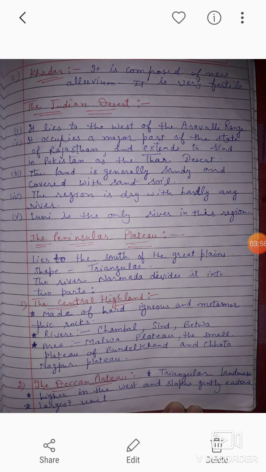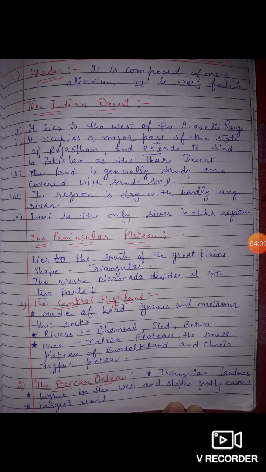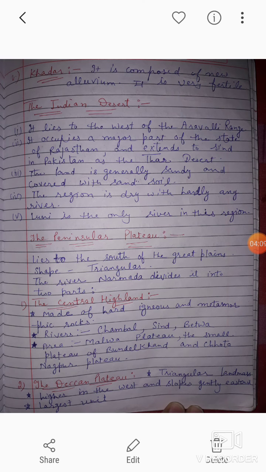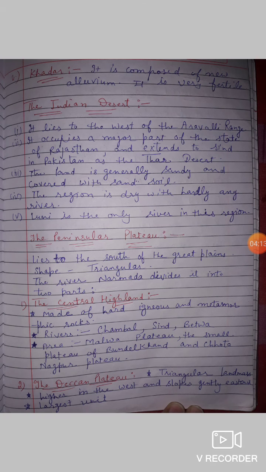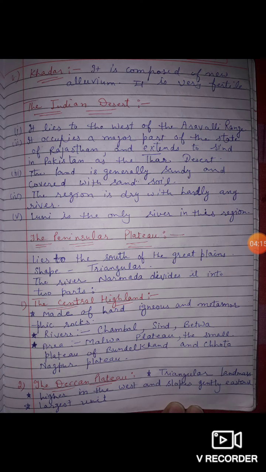Now let's discuss the peninsular plateau. First of all, it lies to the south of the Great Plains and its shape is triangular. The peninsular plateau is divided into two parts by the Narmada river.